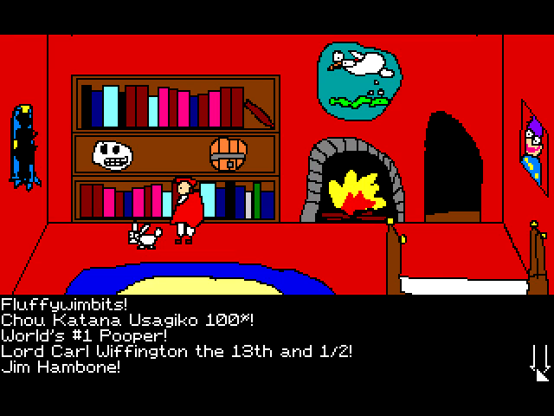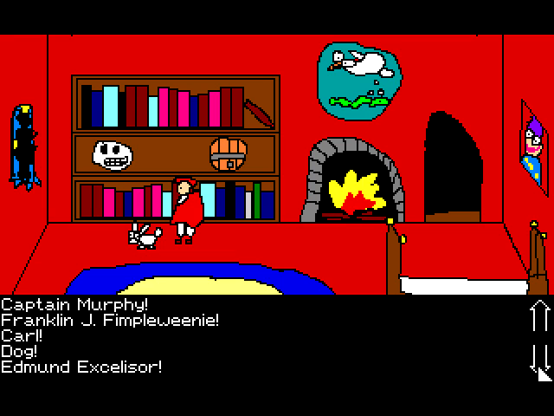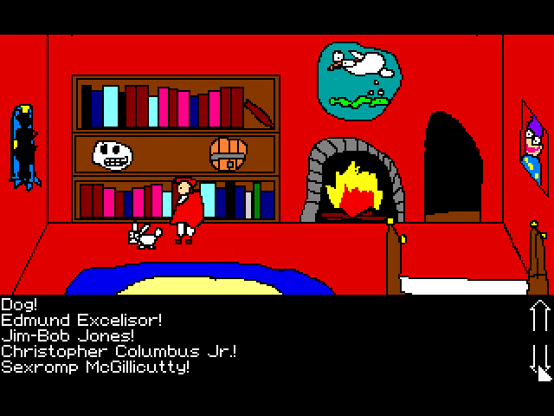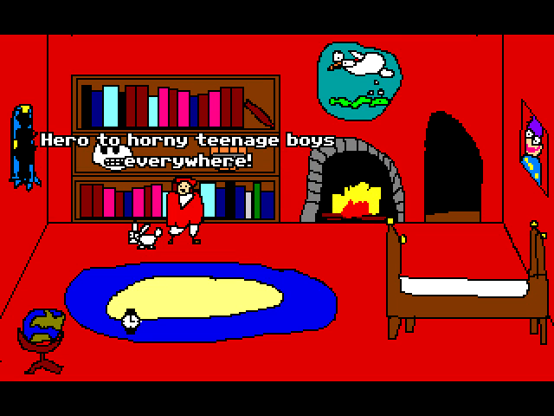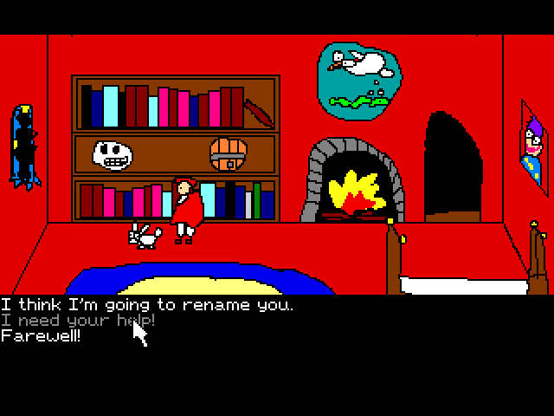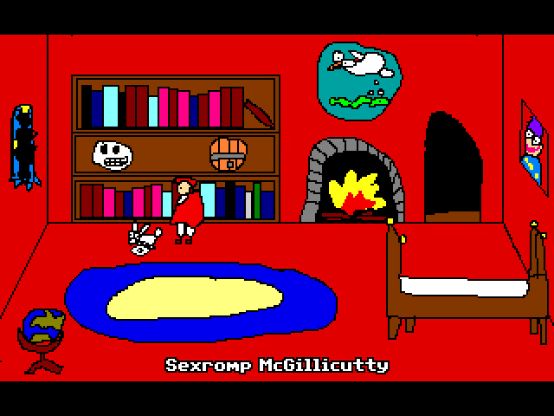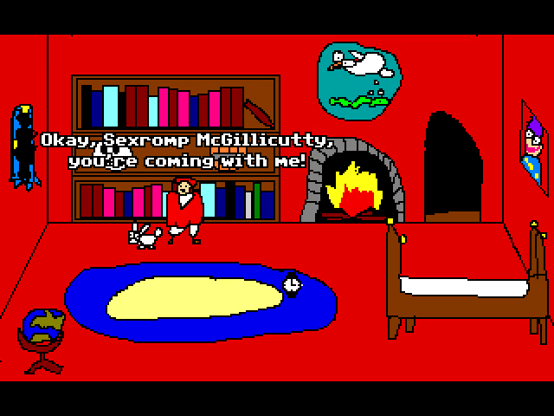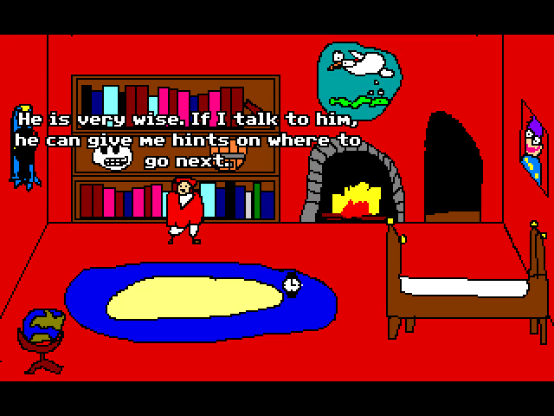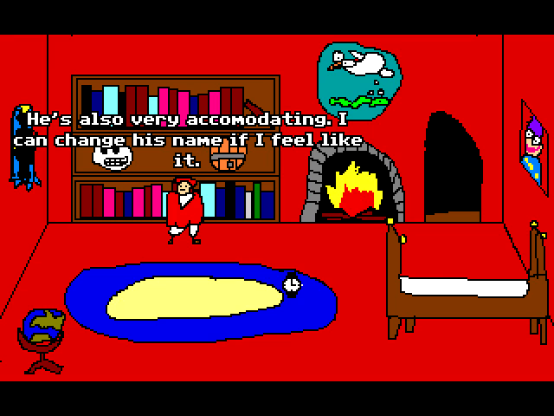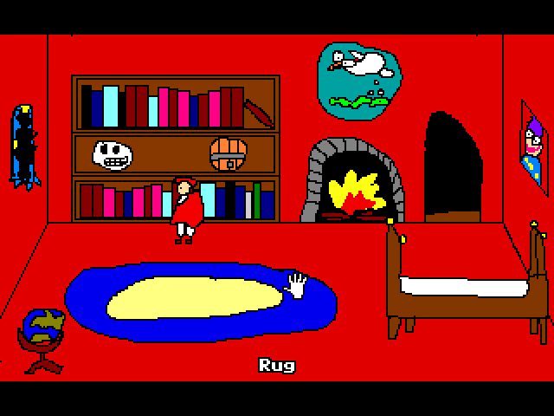Captain Murphy was the name of my cat. He's also known as Fatal Fury Cat. He's still featured on the forum banner. Anyway, I picked Sex Rob's McGillicuddy for this particular playthrough. And one of the names my brother had suggested was Benedict Cumberbatch, which at the time I thought was totally fictional. But as it turns out, it was a real person. I just wasn't familiar with Sherlock, and this is before Star Trek Into Darkness came out.